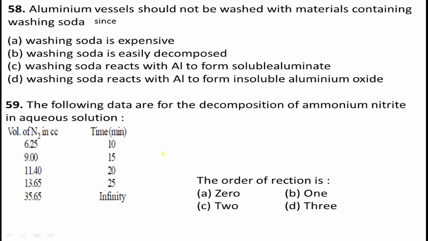Students, washing soda reacts with aluminum to form soluble aluminate. This reaction is written as: 2Al + Na2CO3 + 3H2O gives 2NaAlO2 + CO2 + 3H2.